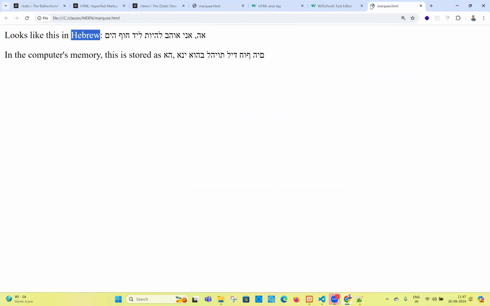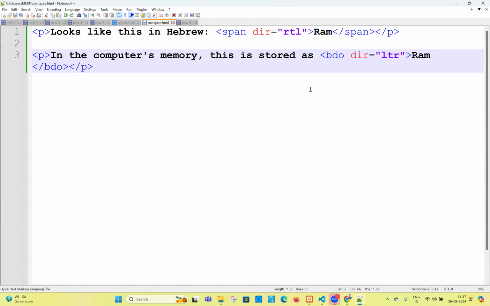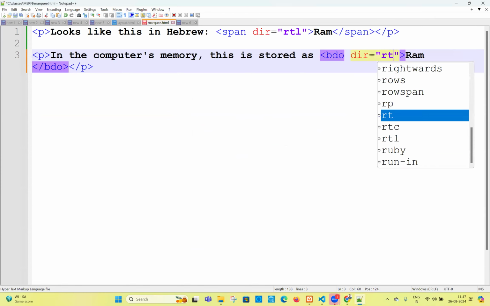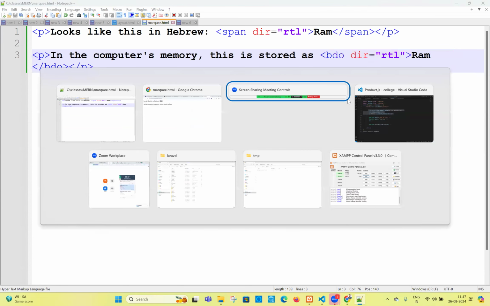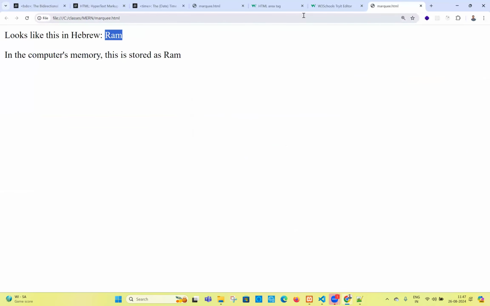Observation. Ultimate thing is what you have to observe. We are getting both are wrong. There is no difference. But I have DIR equal to LTR. Now let us write this is going to be RTL. If I write RTL, what is going to happen? Let us observe this carefully. If I write something in RTL and refresh the page, how is it displayed? Oh, you understand? Yes. Right, text will be displayed right to left. You understand, right? Got it?